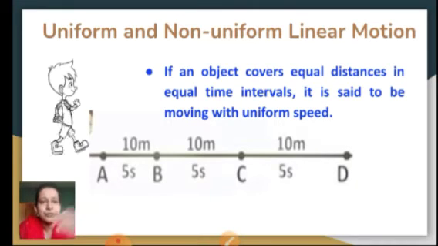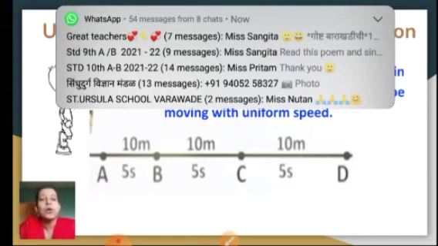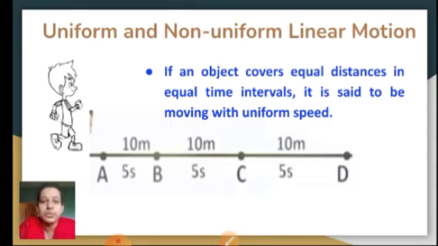First I will tell you the definition of uniform motion, and based on that we will try to understand what it is exactly. If an object covers equal distances in equal time intervals, it is said to be moving with uniform speed. Now, what are equal distances and equal intervals of time? Equal distances means whenever an actual path is taken.